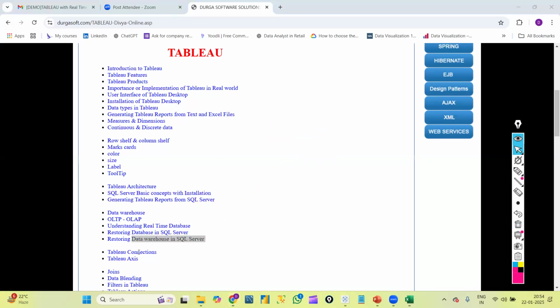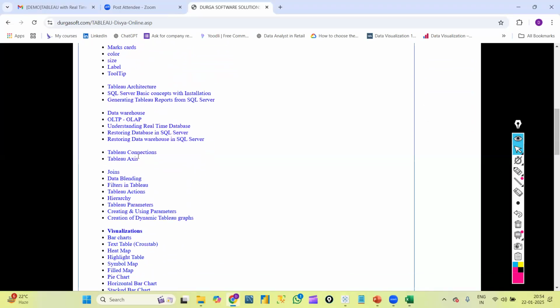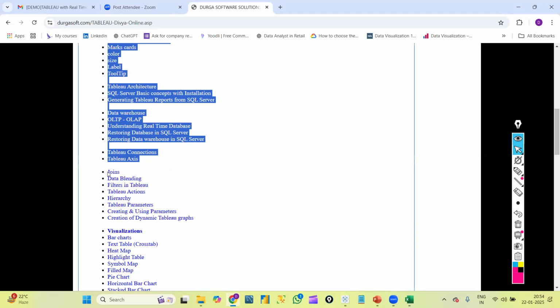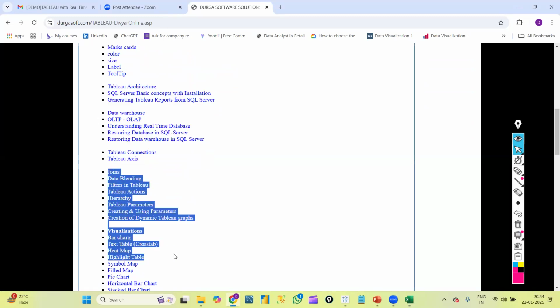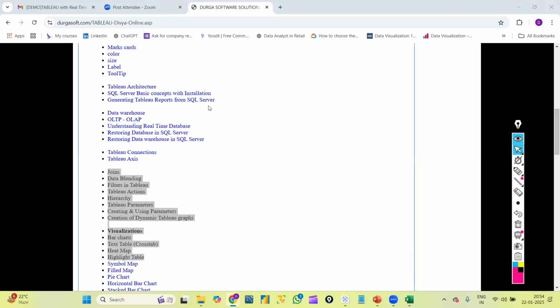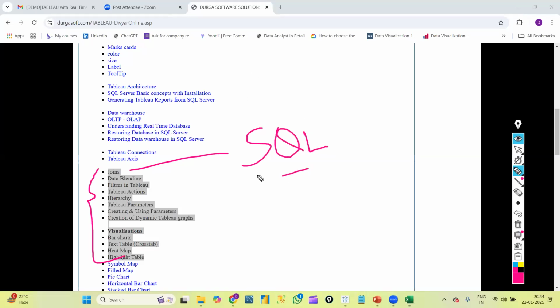Next, Tableau connections, Tableau access. Up to here, these are some basic concepts. From joins, our main advanced concepts will start. That is joins. First, I will explain how many types of joins there are at the SQL level. Then we will see how we are going to use all those joins at the Tableau level.